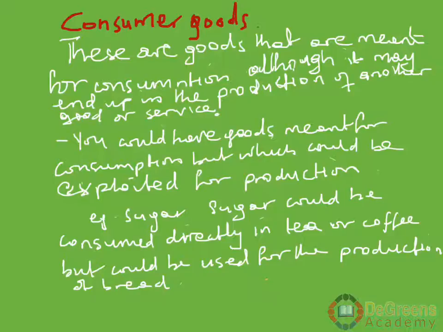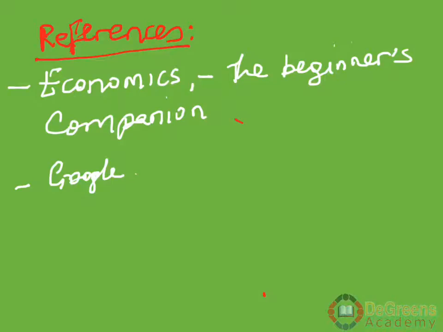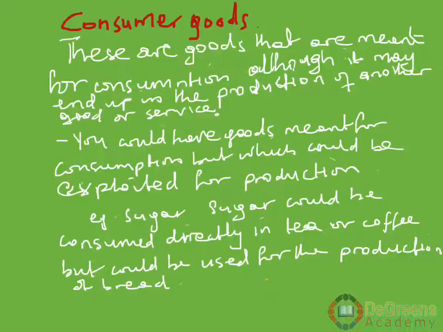In the end, that is how he considers sugar. Unlike you and me, who simply look at sugar as something we put in our tea or coffee. So the same, we have aspects like the telephone. To me, my telephone is for my personal consumption. It's a consumer good. Then if my sister goes and opens a call box, that same telephone has now become a producer good because she's using it now for business. She's using that telephone to make money. I hope you are seeing the very different things there.